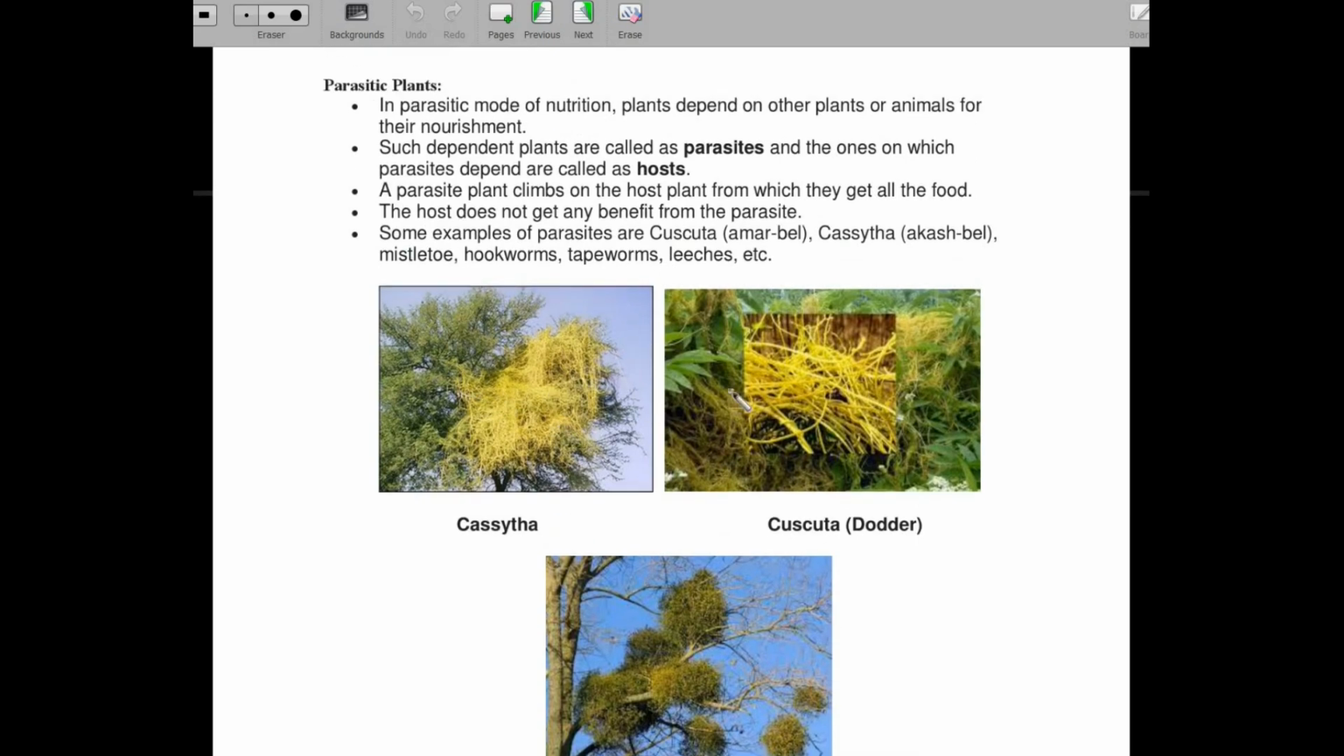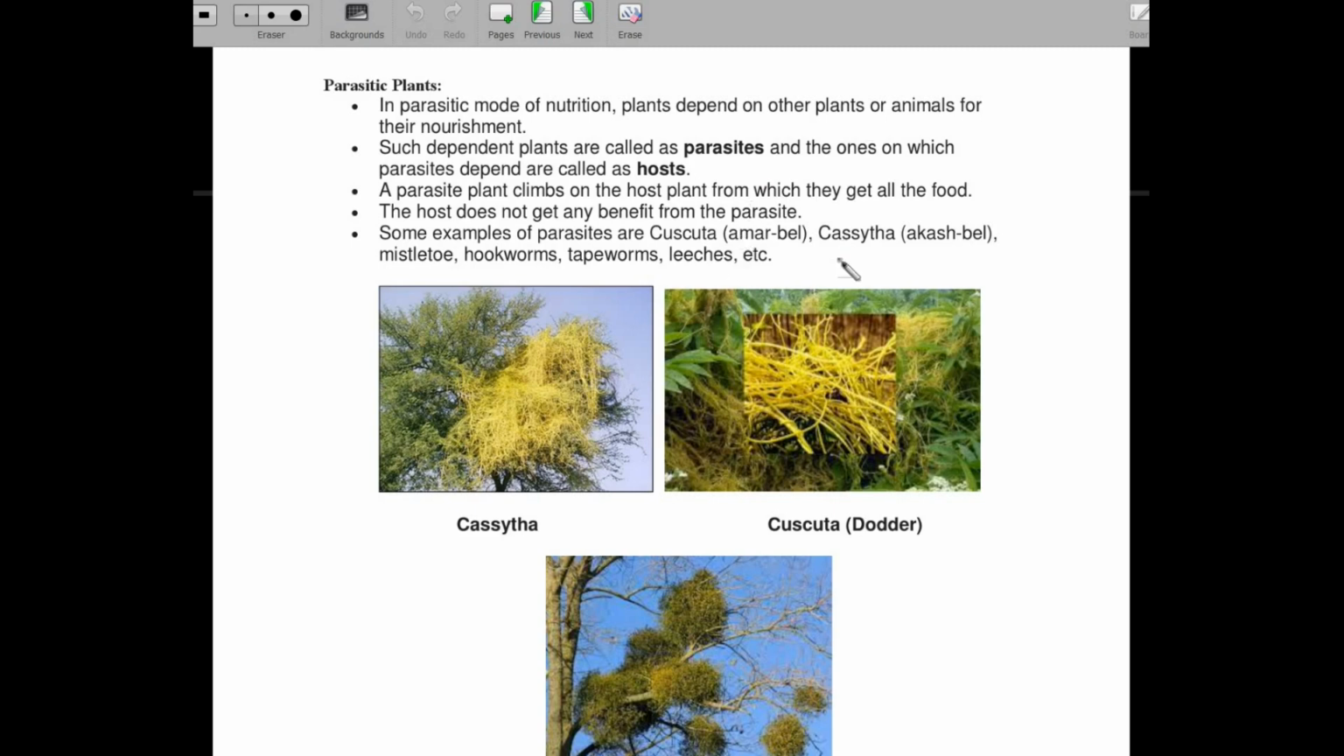In this example, we will see Cuscuta. Cuscuta, in Hindi, is Amarbel. This type of plant will grow on other plants. So these are the parasites and these are the hosts. This Cuscuta takes its nutrition, all the food, from the host plant. And the host plant doesn't get any benefit from the parasite, right? Sometimes they can even kill them.